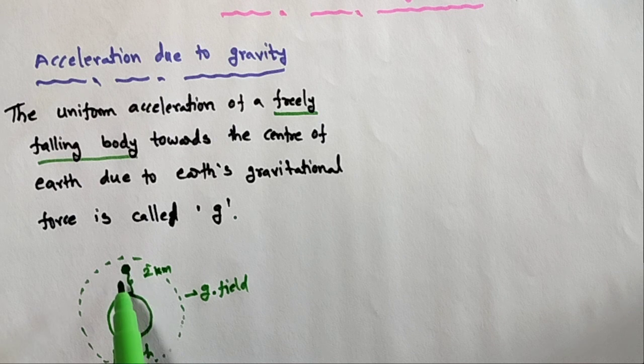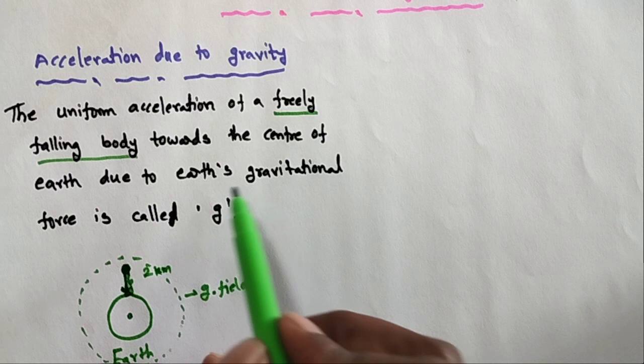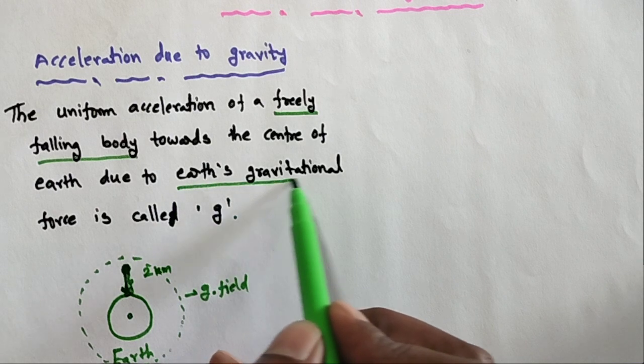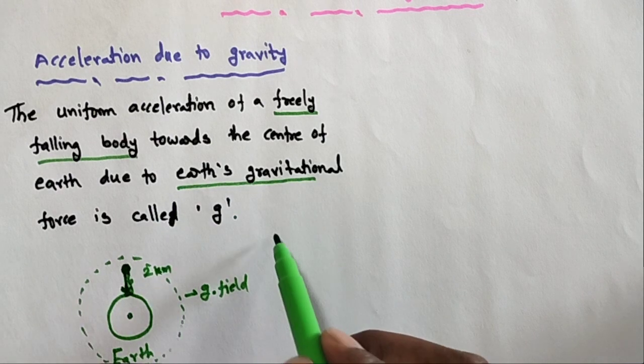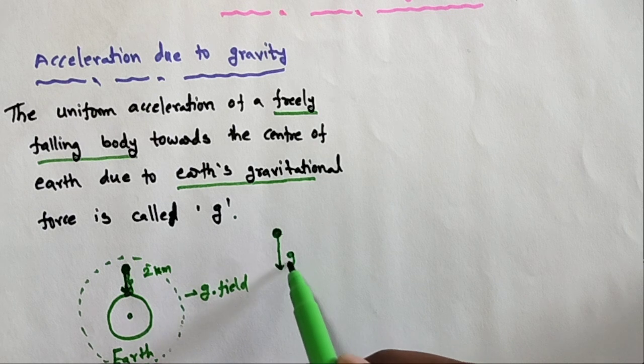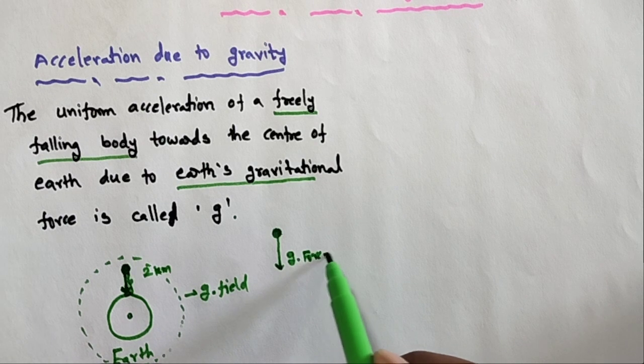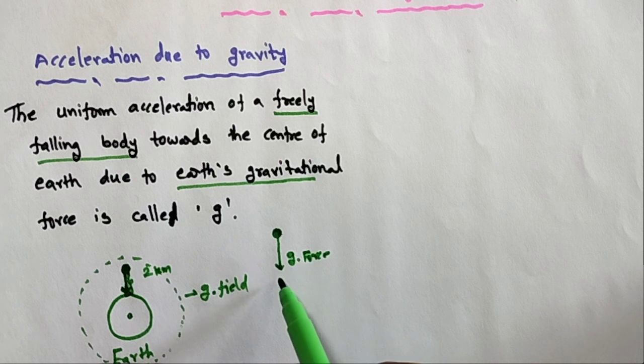What happens? This object falls onto the earth. What is the reason? The object is attracted by the earth's gravitational force, which is always acting downward.